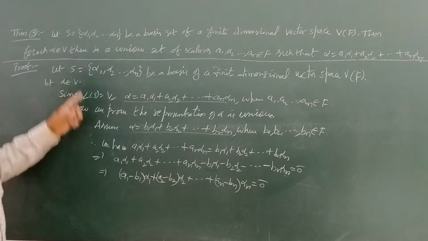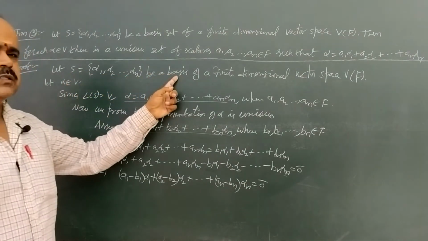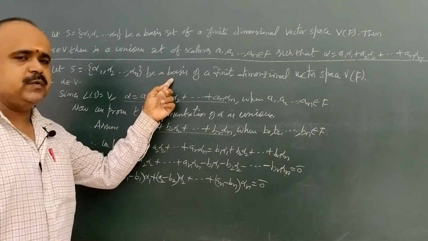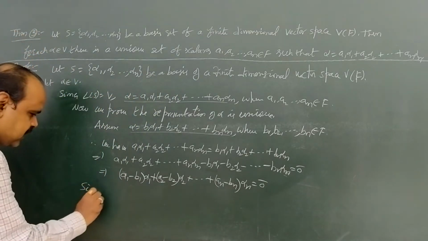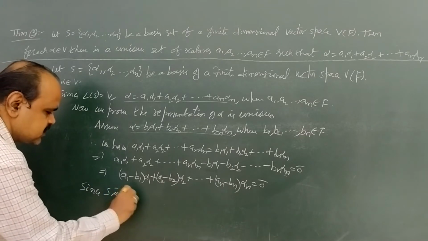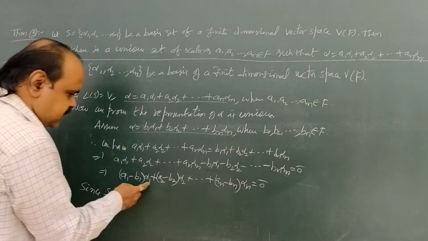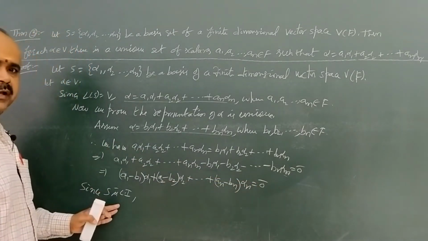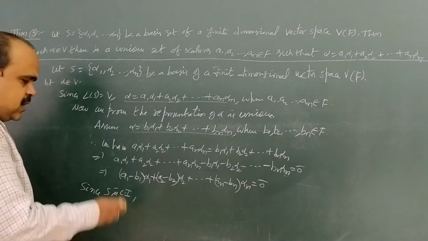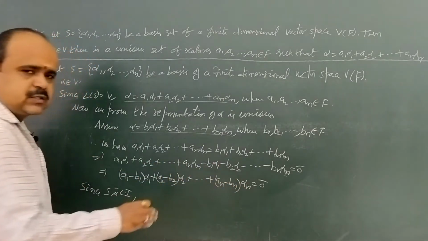But here the set capital S is a basis. What is the first condition of a basis? S is linearly independent. Since S is linearly independent, and here the linear combination of vectors of S is 0, by the definition of linear independence, all the scalars in the linear combination are zeros.